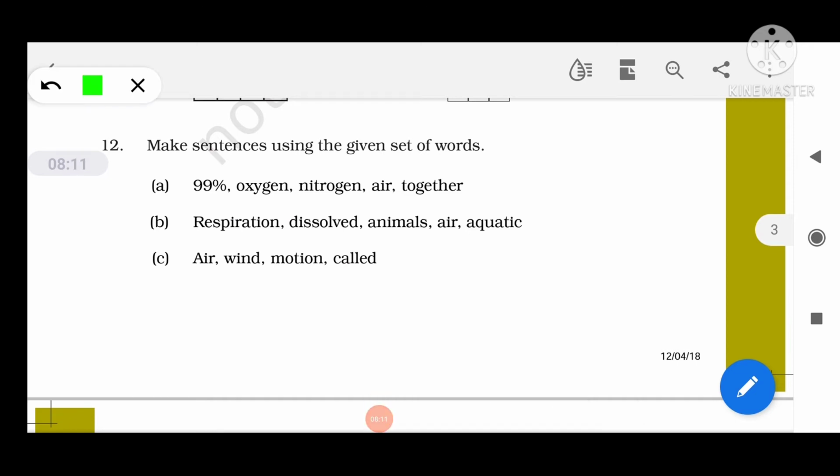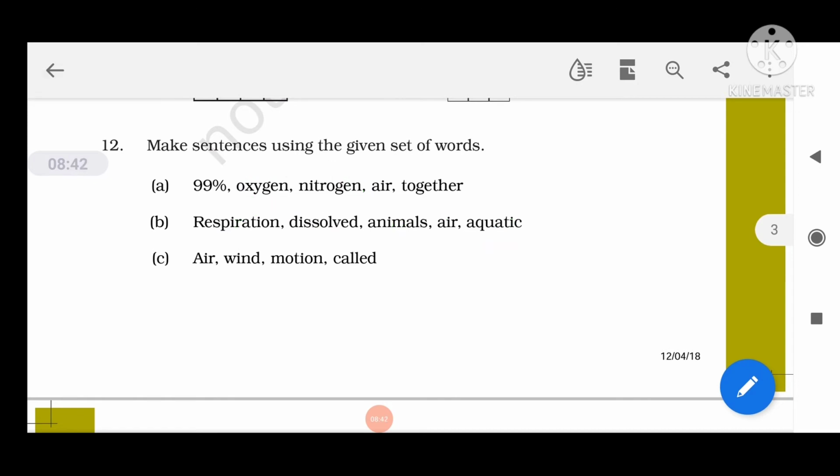So 99% of the air is made up of oxygen and nitrogen together. This is the sentence, very interesting. Question number 12, second: aquatic animals use dissolved air for respiration.